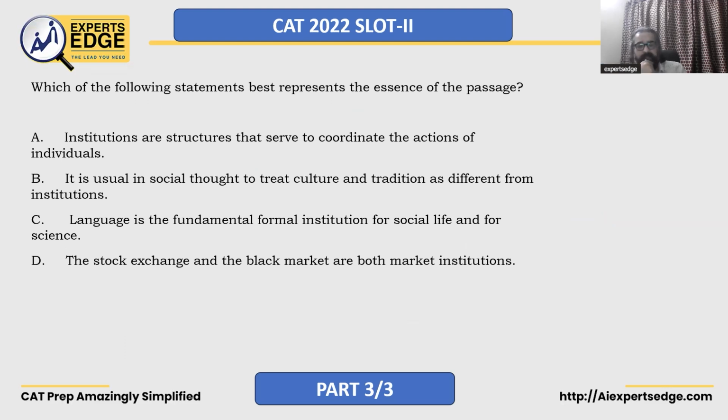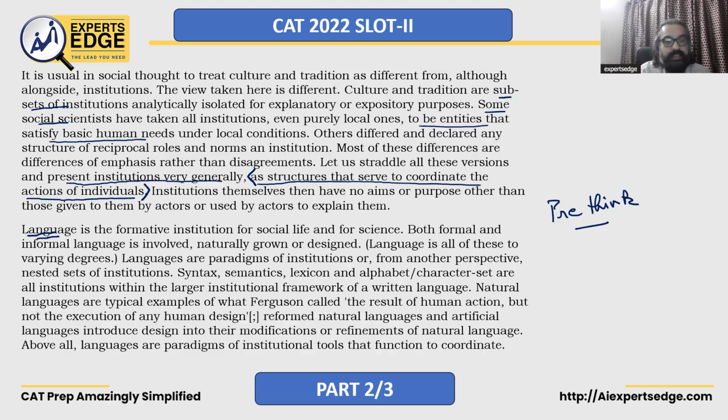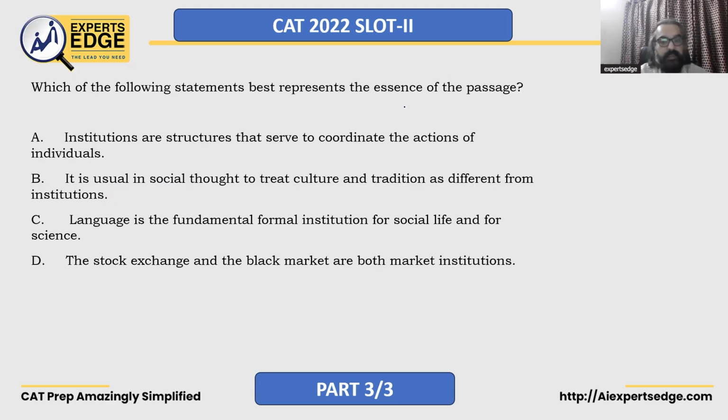This is the essence of the passage. So main idea of the passage, right? B says it is usual in social thought to treat culture and tradition as different from institutions. Now this is something which is mentioned in the first line of the second paragraph. But is it the main idea of the passage? No. It's a distortion. This is just partially correct. It is true as per the passage, but it is not the main idea or the essence of the passage.